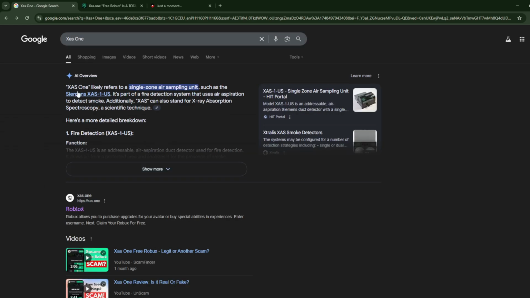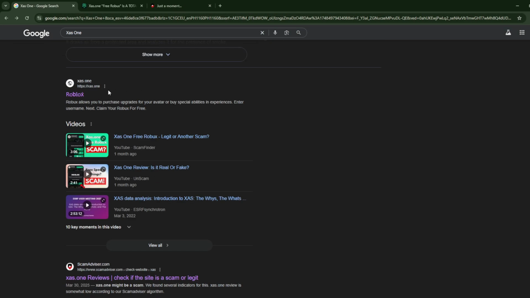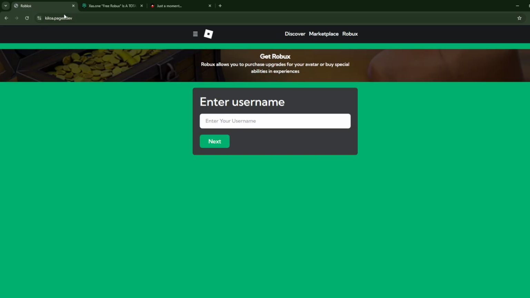So as you can see right here, we have Xas One on Google, and if you actually click on their website right here, you're actually taken to another page, which is kilowatt.pages.dev, and they ask you for your username. So there's nothing here, basically just entering your username, and this seems pretty shady or very suspicious.